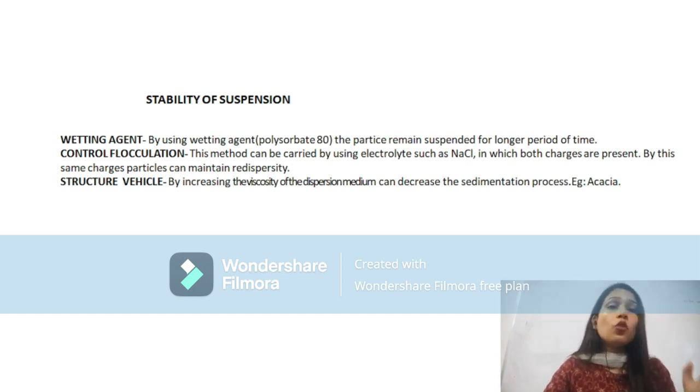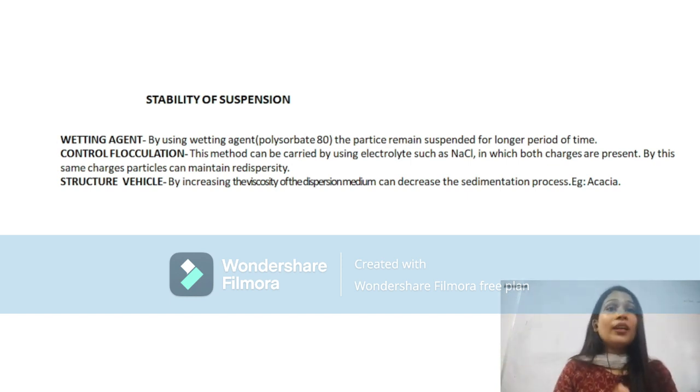So we have to control the sedimentation rate by decreasing the size of the particle. But decreasing the size of the particles will increase their surface tension. That is also a problem, because there will be formation of lumps. So we have to avoid these things. We can decrease the size of the particle, and also avoid the problems associated with it, like formation of lumps.